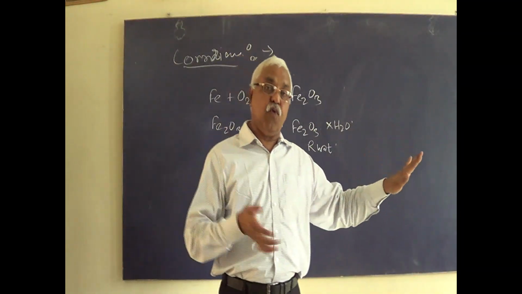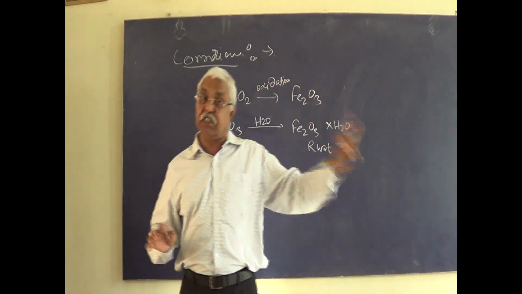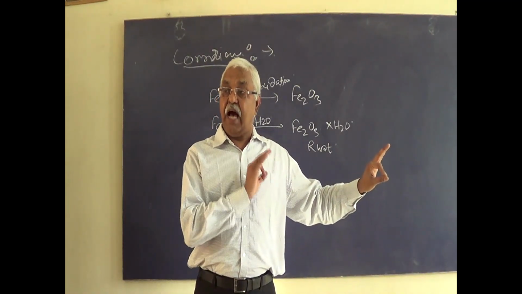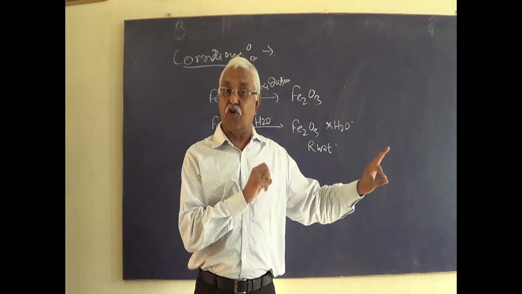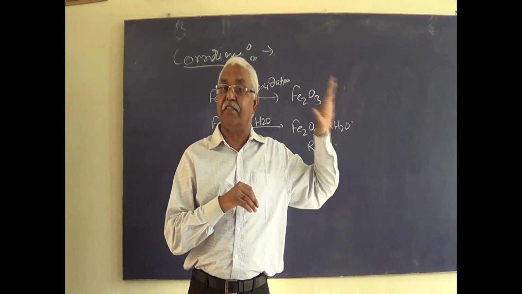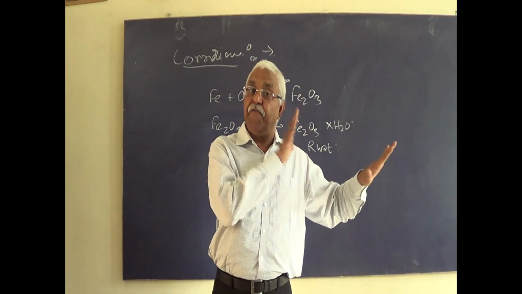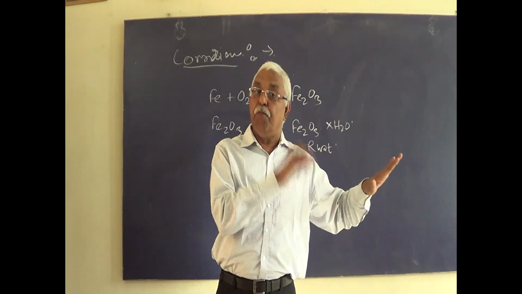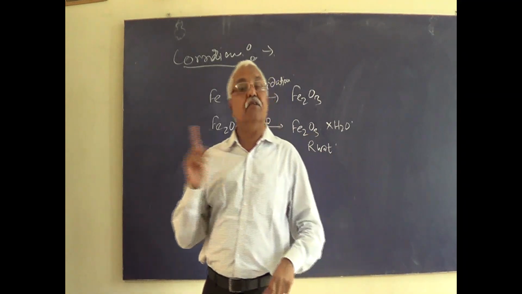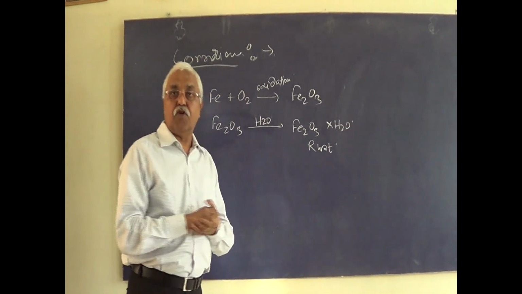Therefore, if you ask me where corrosion takes place more, in normal water or sea water, the answer is sea water, because sea water contains salt. Salt acts as an electrolyte, so sea water acts as an electrolyte. Therefore, movement of ions will be faster in sea water than in normal water. Hence the rate of corrosion will be faster. Things will corrode faster in sea water than in normal water. So I have concluded my corrosion topic.